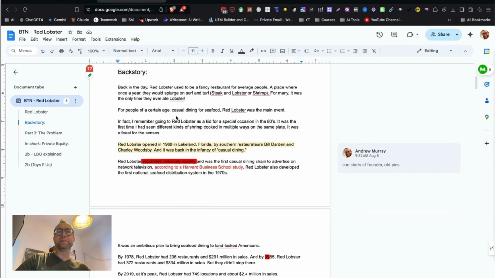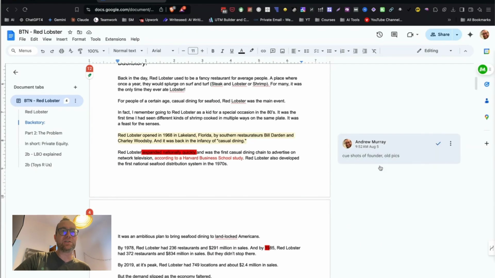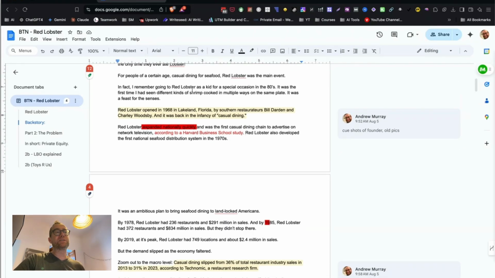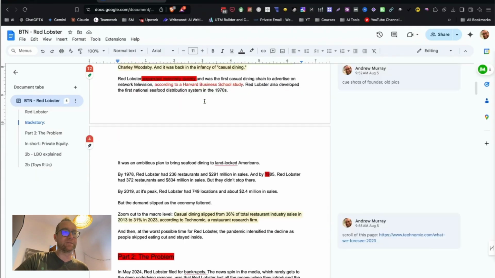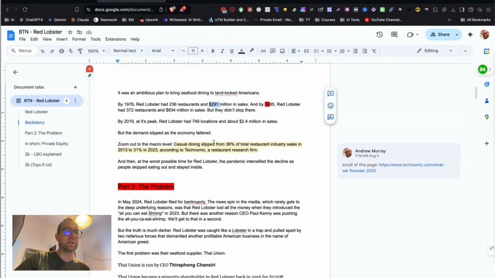And then I'm explaining the back story about Red Lobster, just context. In some parts here, I'm going to these folks that founded it and the original Red Lobster. And so I'm going to put notes in there as I'm writing if I know specifically what I'm going to put in. Sometimes I just look at this and I know, okay, I'm going to put in a roll of maybe an old ad I find on YouTube. And so then it goes into, and these details are pulled from research that I did in Perplexity.